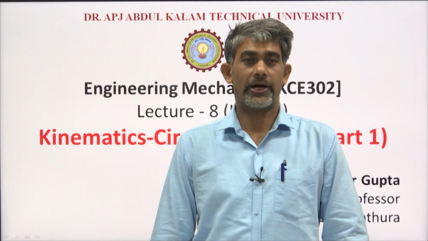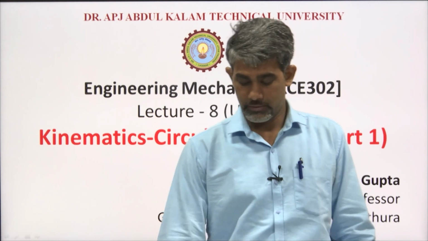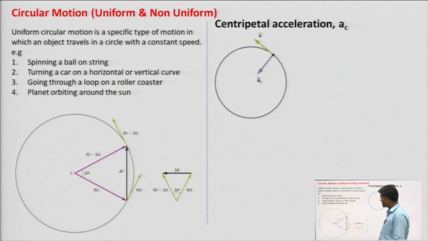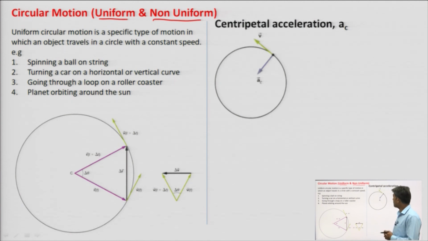Welcome. Today we are going to start the next topic of kinematics, that is circular motion. First of all, we should know what circular motion is and the types of circular motion. It can be uniform or non-uniform. What is the meaning of uniform and non-uniform? It is related to the velocity.